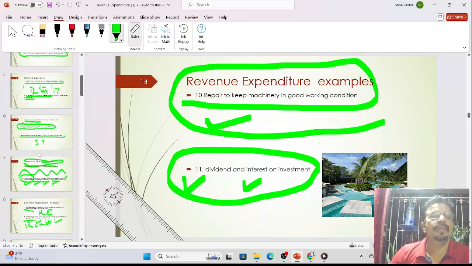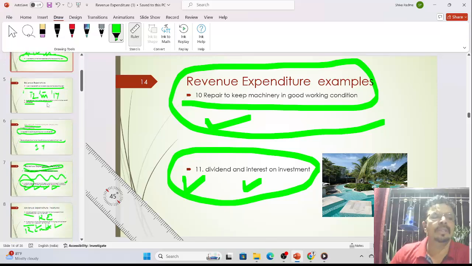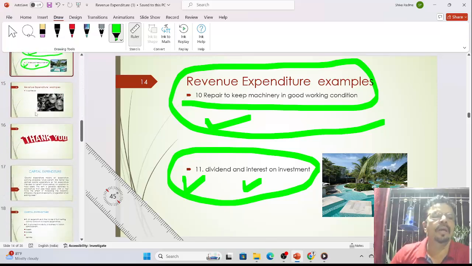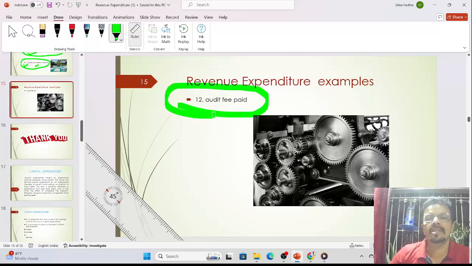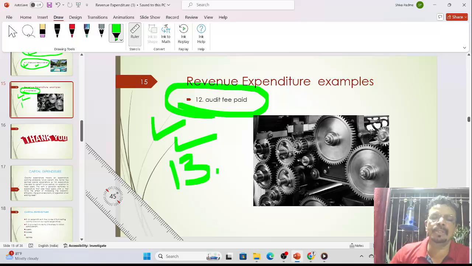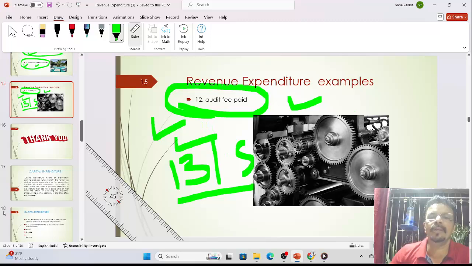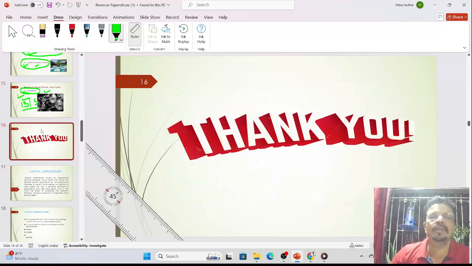So what you do is take notes and write this down in your notebook very carefully. One last item is left, audit fees. Audit fees are always paid per year. You know we prepare the balance sheet, and that balance sheet should be audited by the auditor. It is authenticated by the auditor, and that is a legal document. So at that time we have to pay fees to the auditor, and that is called audit fees. So these are all the examples of revenue expenditure.